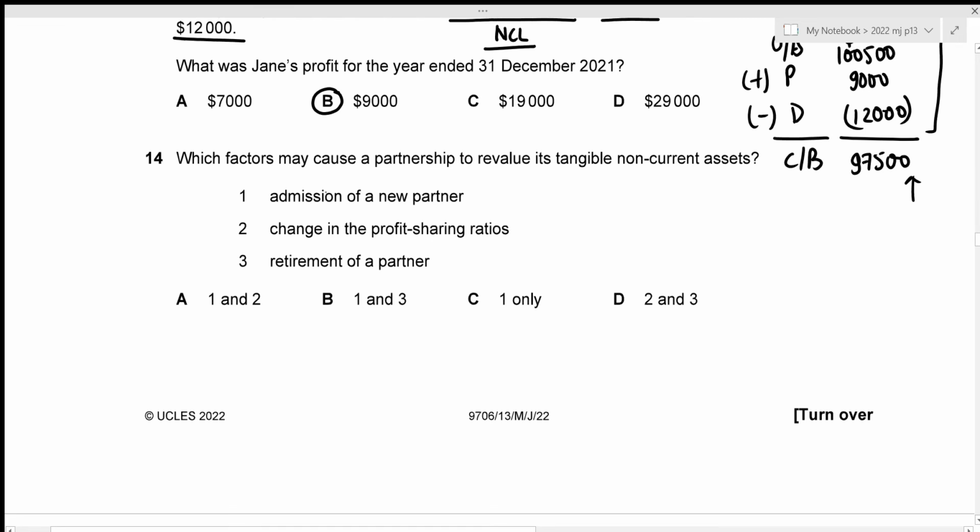And the first one is admission of a new partner. This is the correct one. Second one is change in the profit sharing ratios. This is the incorrect one. And the third one is retirement of a partner, which is again a correct one. So the correct factors are 1 and 3, which is given in our option B. That will be the correct answer. Now we can move towards question number 15.